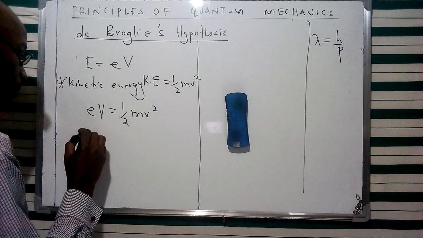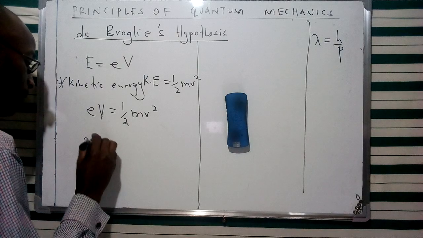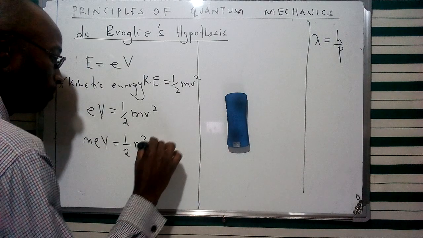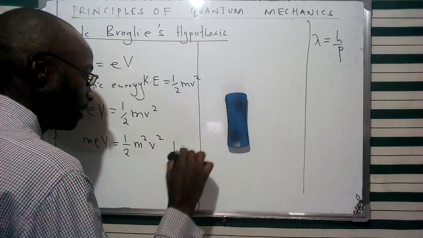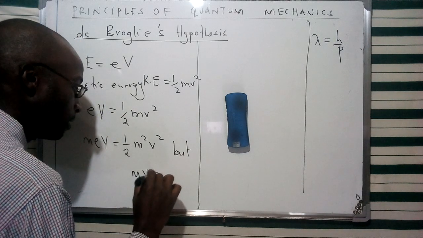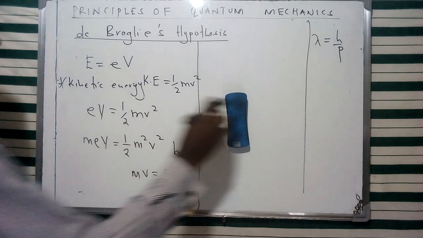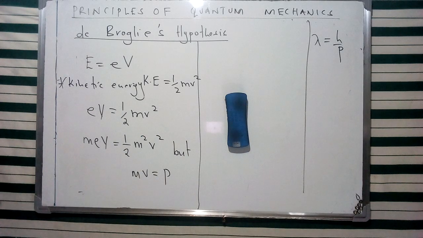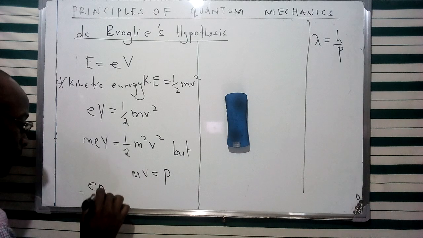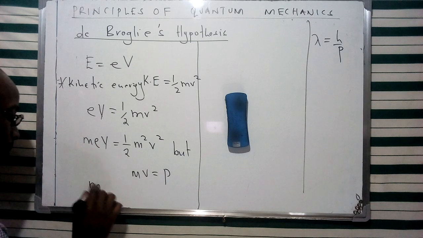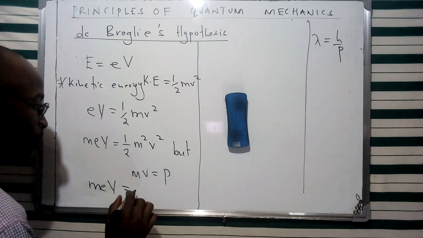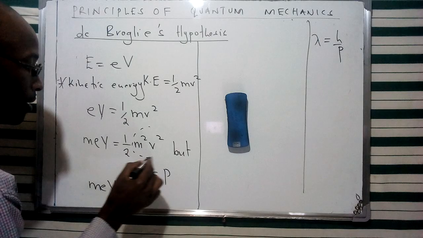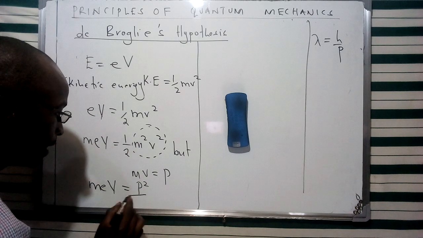If we multiply mass on both sides, we can have another version of the equation, given as meV is equivalent to half m squared v squared. But we had said that the product of mass times velocity gives us momentum, and therefore we have this formula in terms of momentum. So meV is equivalent to the square of momentum divided by 2.